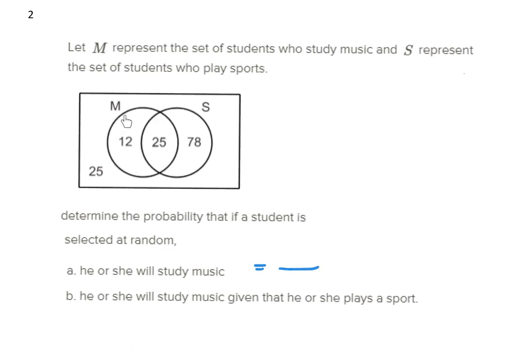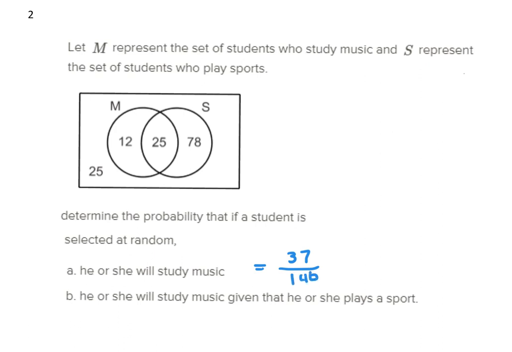Students who study music: 12 and 25, so 37. And the total? You need to add all of them. If we add all, it's 140.